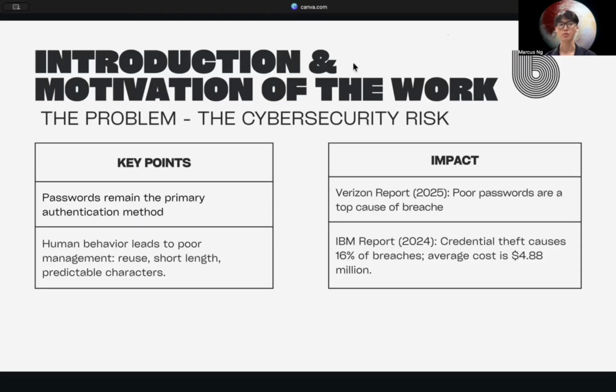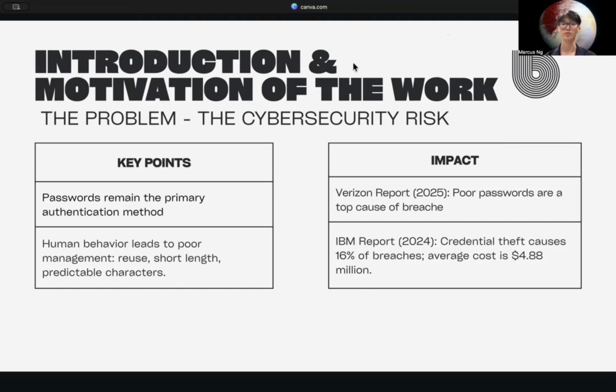Despite new technologies, passwords remain the most widely used form of authentication. However, user habits are the weak link. People reuse passwords, keep them short, or use predictable patterns. This behavior creates massive risks. The Verizon Data Breach Report identifies poor passwords as a top cause of security incidents worldwide.